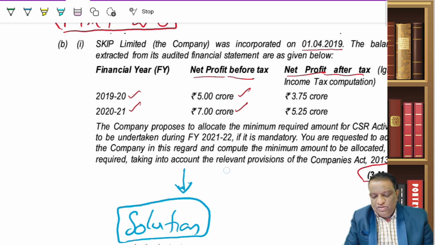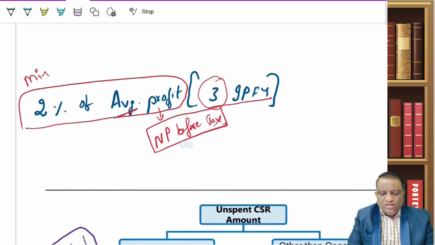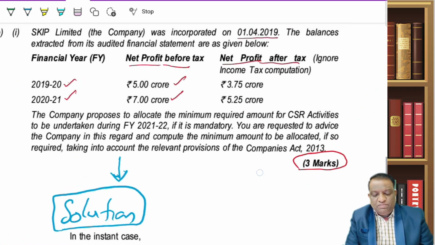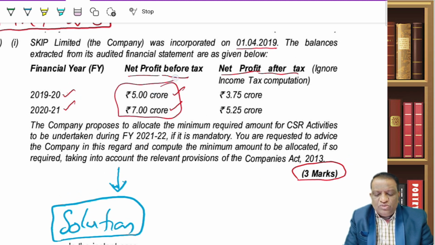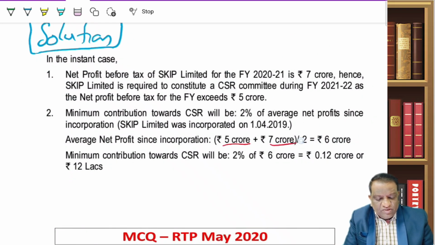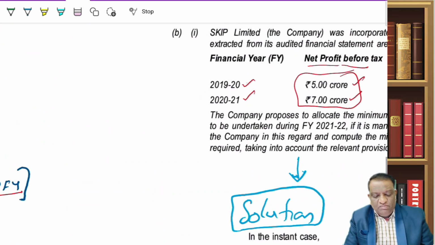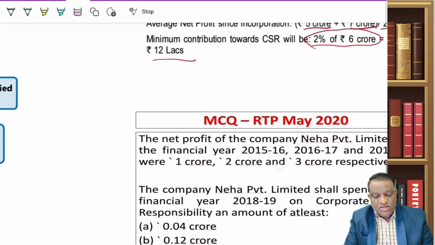The numbers are different. So make a note of it, whenever you say here it is a profit, we are talking about net profit before tax. Before tax. This is the most important point that you should remember. Since it is before tax, this is what I have to take. Once you know that, then it is simple. Then what will you do? There is a 5 crore, there is a 7 crore, and it is for 2 years. So you average it out. When you average it, it becomes 6. Now 2% on 6 crore is 0.12 crore. This will become your minimum CSR contribution that the company has to make.